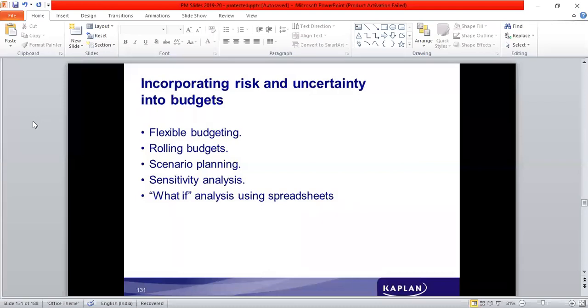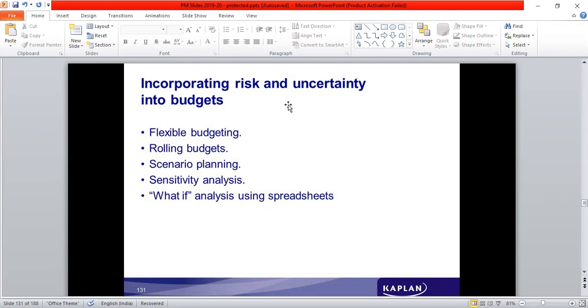So in such situations, instead of preparing a budget for one full year, this period is broken down into smaller periods. Instead of having one budget for one full year, this budget of 1 year can be broken down into 4 quarters.